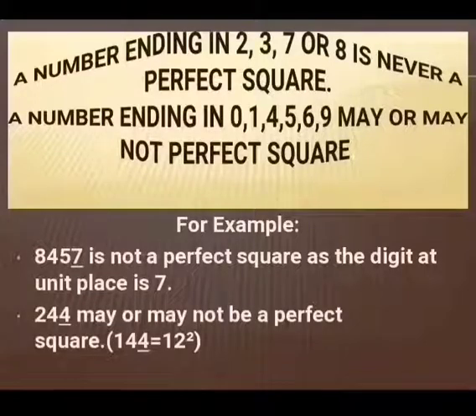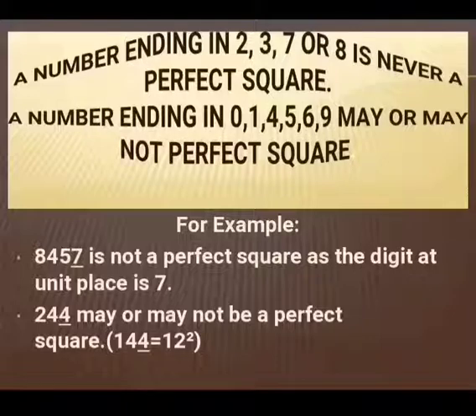Let's get this property clear with the help of an example. We have the number 8457. The number is ending with 7, or the digit at the unit place is 7. We know that a number ending in 2, 3, 7, 8 is never a perfect square. So the given number is never a perfect square.